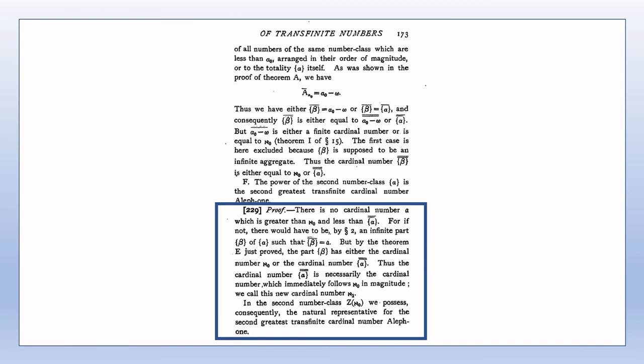It would seem that, from Cantor's perspective, the totality of numbers of the second number class already exists. It's shown in section 16 that the totality of the numbers of the second number class form a well-ordered aggregate, and therefore, this totality has an ordinal number. However, it's also shown that the totality of the numbers of the second number class has cardinal number greater than Aleph naught, and therefore, the ordinal number of the second number class must be in a higher number class. Therefore, despite the results of Theorem A and B of the previous section, the first and second principles of generation do not necessarily restrict us to the second number class only.